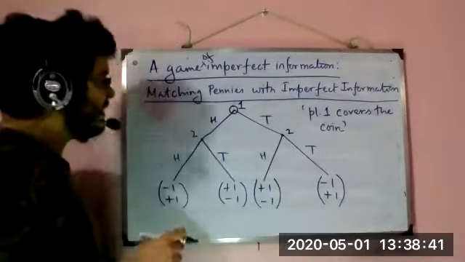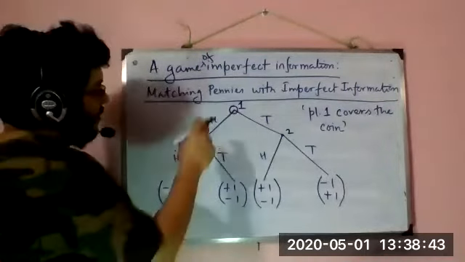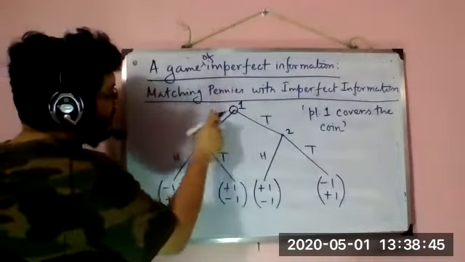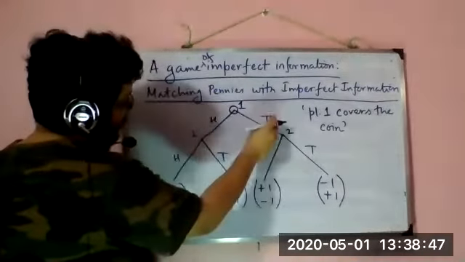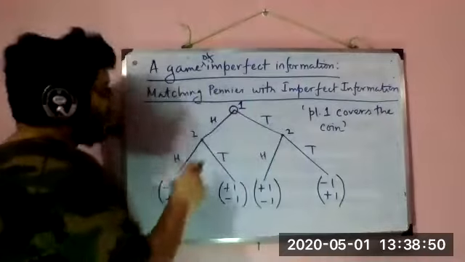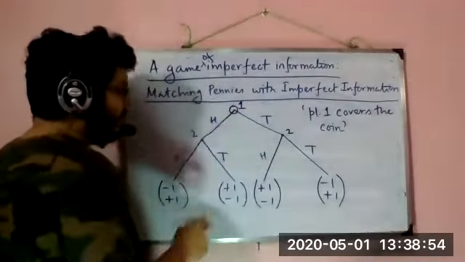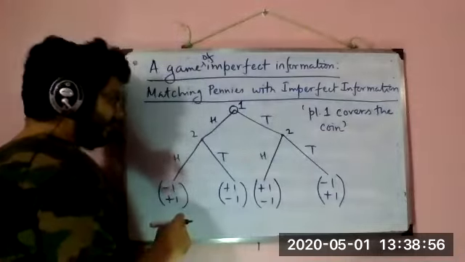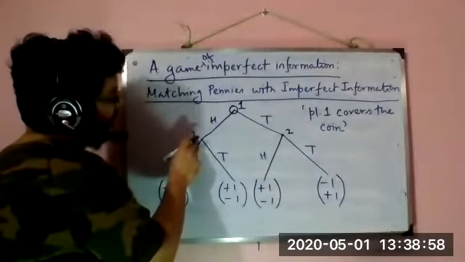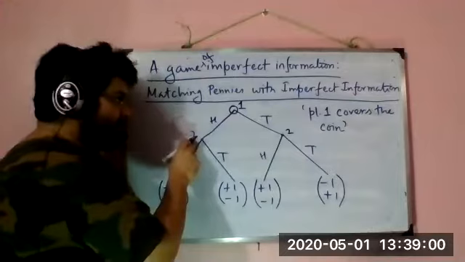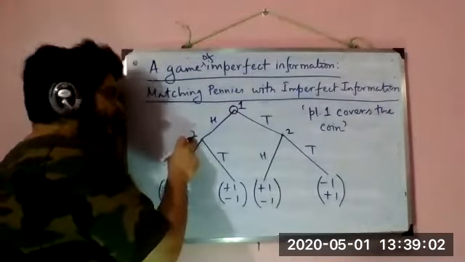This means that player 2 doesn't know whether player 1 has played H or player 1 has played T. This means player 2 only knows that player 1 has played. So, at this decision node, player 2 has this information that player 1 has played.